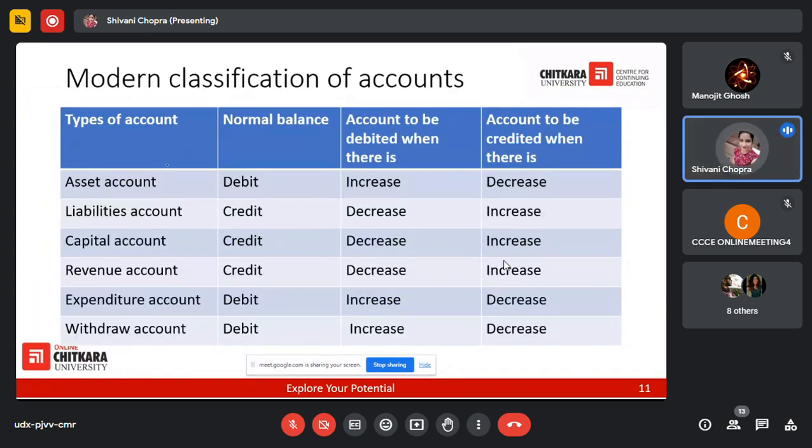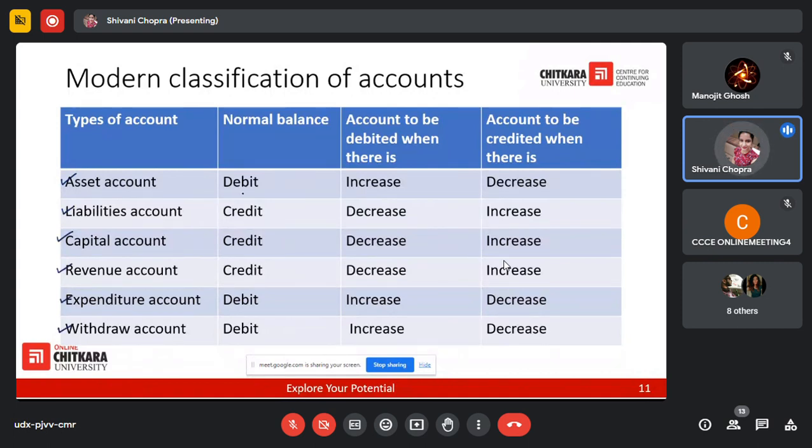So this takes us from our traditional discussion to the modern classification. The traditional classification of accounts says there are three types of accounts: real, personal, nominal. For a real account, the rule is debit what comes in, credit what goes out. For a personal account, the rule is debit the receiver, credit the giver. For nominal accounts, the rule is debit the expenses and credit the incomes. Whereas the modern classification says that you can classify accounts into asset account, liability account, capital account, revenue account, expenditure account, and withdrawal account.